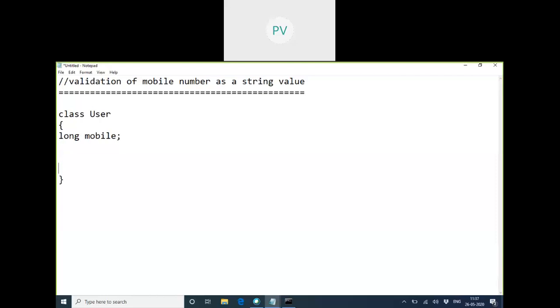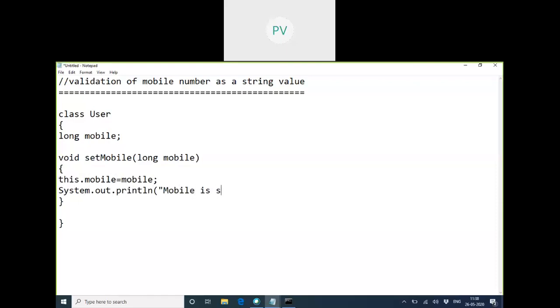Let us write a method to set a mobile. This dot mobile is equal to mobile, with the confirmation message: mobile is changed.